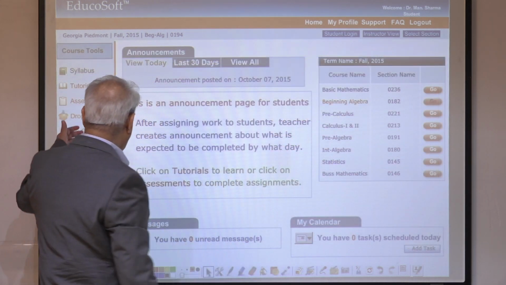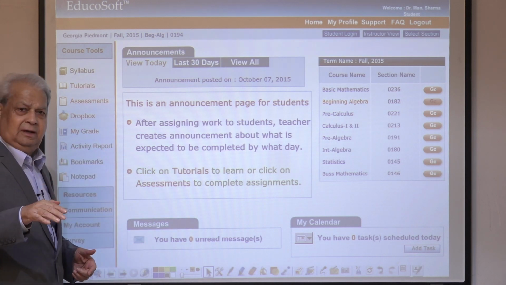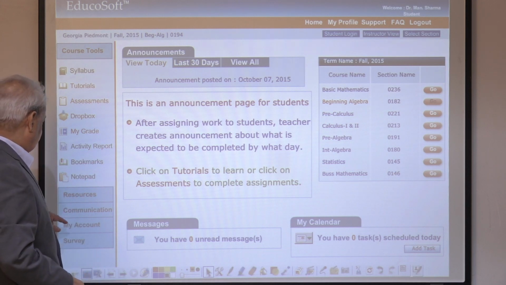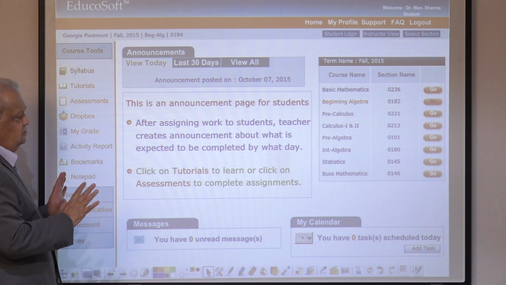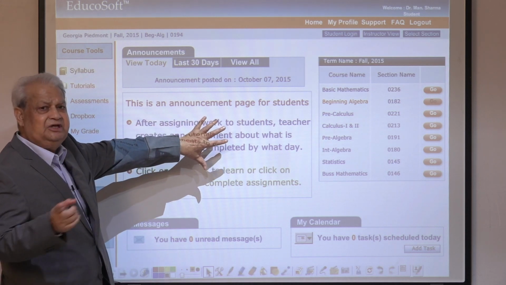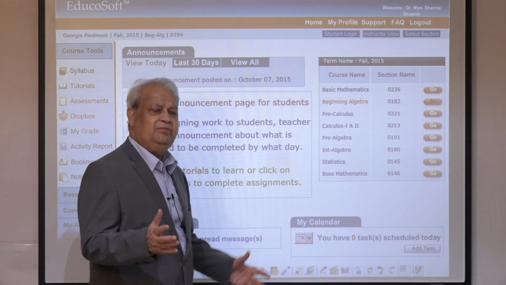And then of course activity report and bookmark. While studying the tutorial, you can mark where you were, and later on you can come back and start from where you left. After that, communication tools, my account and survey. So this is, in general, the announcement that the students see when they log in from their teacher, and so on. This is, my friend, in brief.